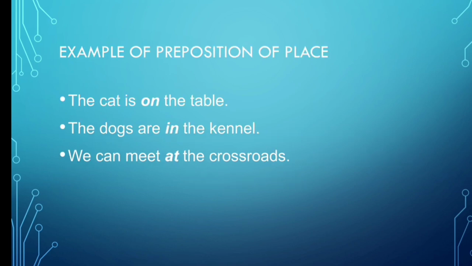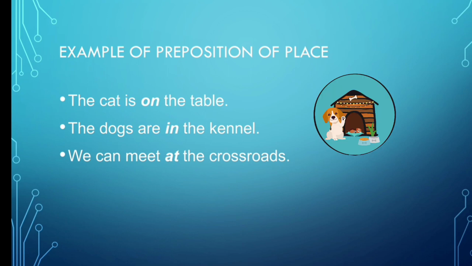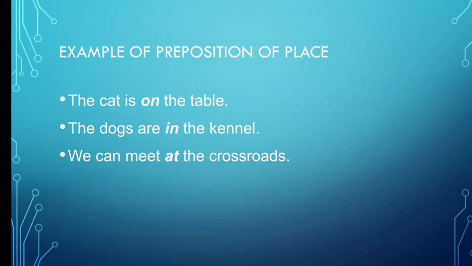The cat is on the table. On is a preposition of place here. The dogs are in the kennel. Kennel is the home of dogs. Okay, so in is indicating the place here. So it is a preposition of place. We can meet at the crossroads. Where can we meet? We can meet at the crossroads. Crossroads is the name of a place.